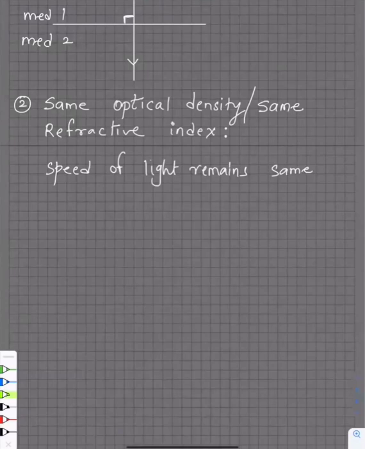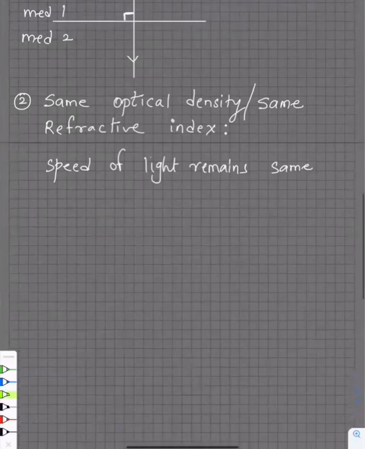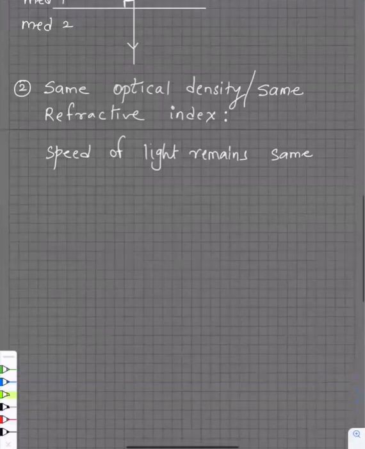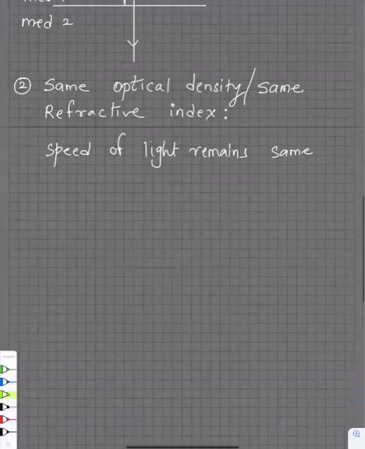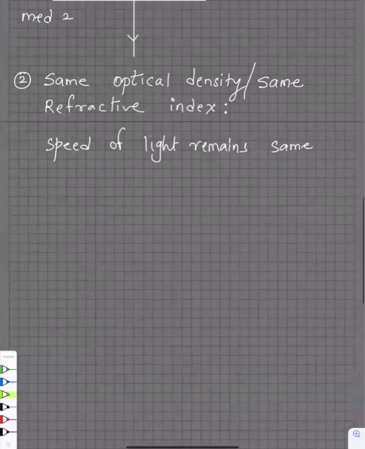Alia, no, the mediums are different. But the coincidence is that in both the mediums, the speeds are the same. That's why there is no refraction. Clear? What do you mean by the mediums are different? Vedika, you said the mediums are different, but then the same optical density. Vedika, I could not hear you. Can you hear me now?